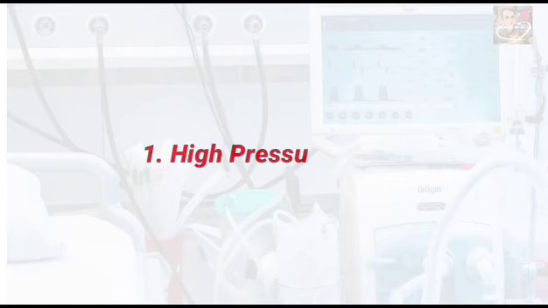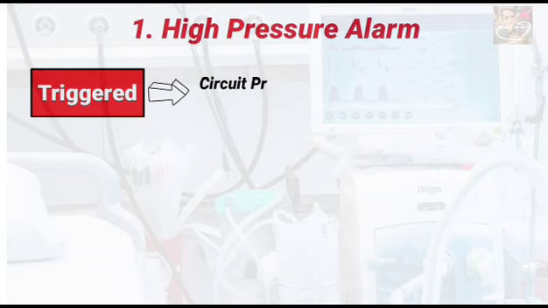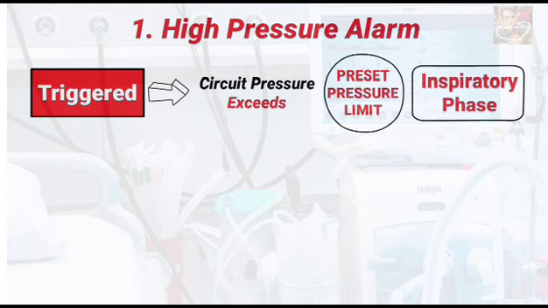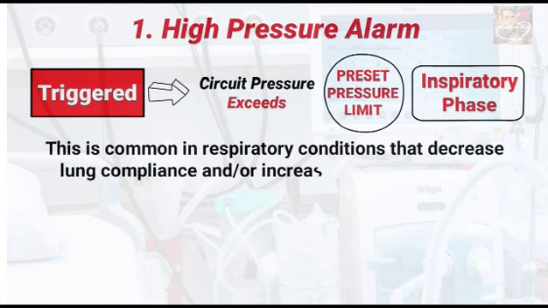First, there is the high pressure alarm. A high pressure alarm in mechanical ventilation is triggered whenever the circuit pressure exceeds a preset pressure limit during the inspiratory phase of breathing. This is common in respiratory conditions that decrease lung compliance and/or increase airway resistance.